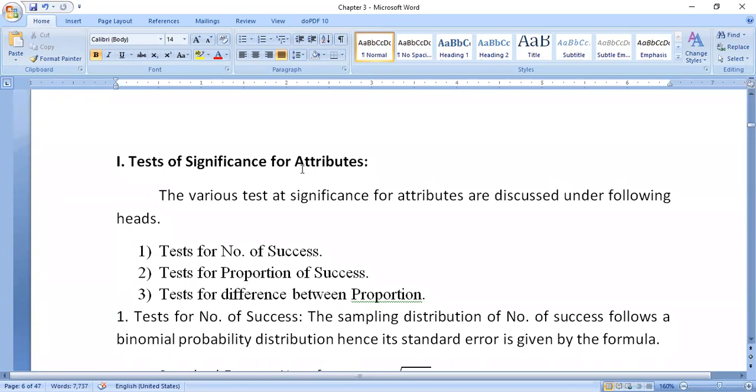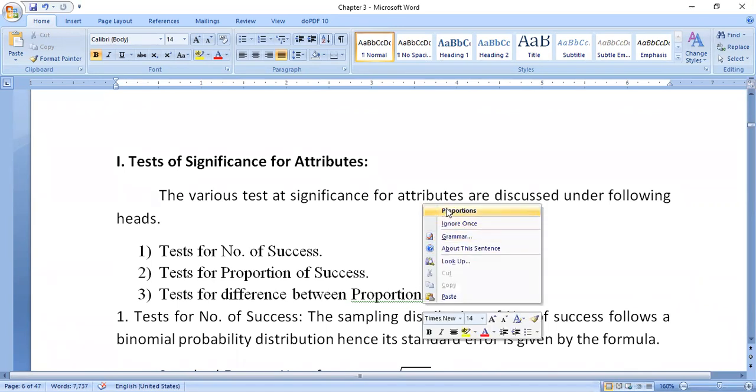Again, it is subdivided into three parts: test for number of success, test for proportion of success, and test for difference between proportions.